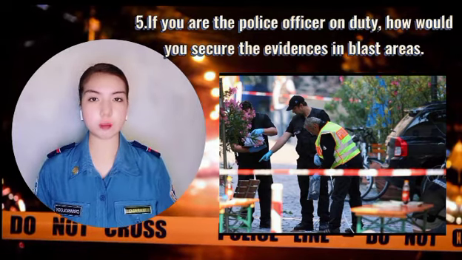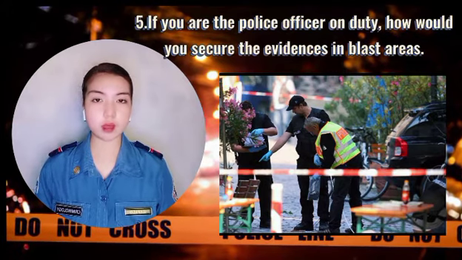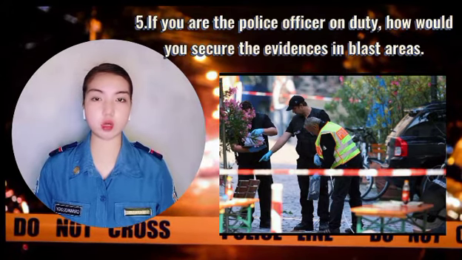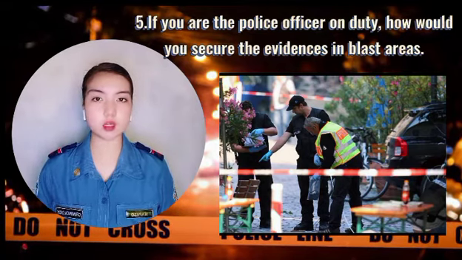So, isolate the blast site or blast area from the community by taping it with caution tape and secure the area to prevent altered evidence and an altered scene.